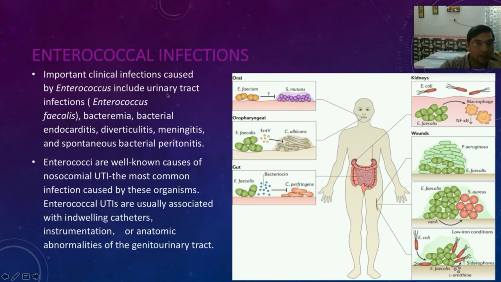They will cause diarrhea. They will cause other infections like urinary tract infections, bacterial endocarditis, meningitis. They are the most important cause of UTIs, urinary tract infections.